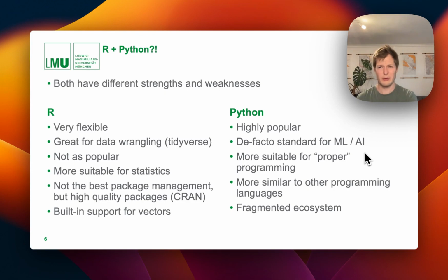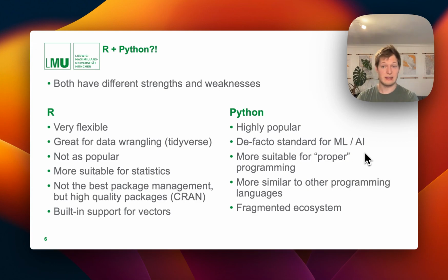And compared to R, it's much more suitable for proper programming. If you want to develop more complex applications, it aligns much more with other programming languages. So if you know Python, it translates much better to, for example, JavaScript or Java, as opposed to R, which does very many things in its own way, which sometimes isn't the greatest.